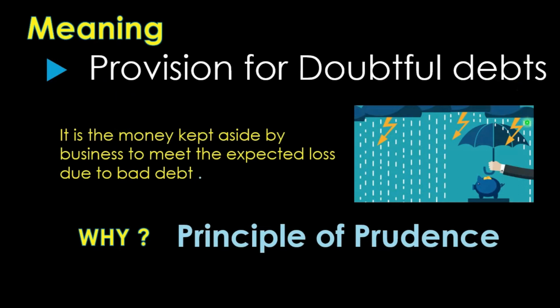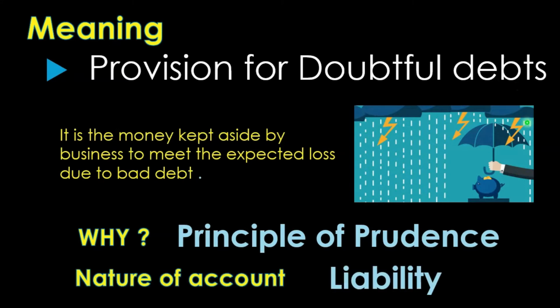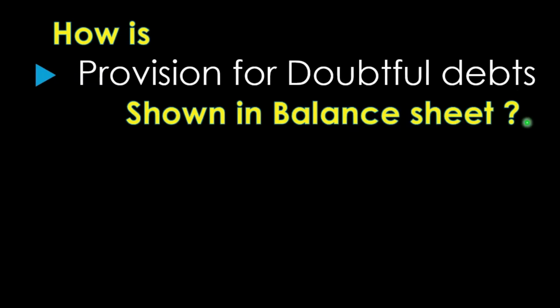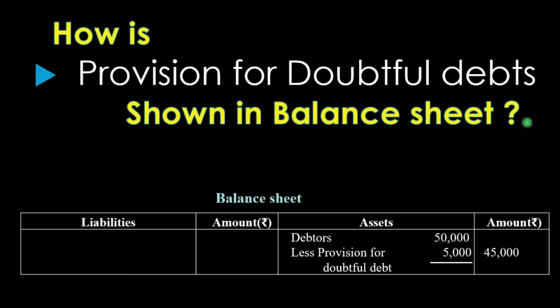And when you talk of nature of the account of provision for doubtful debt, so please remember, according to modern approach, the nature of account is liability. So provision for doubtful debt is a liability of the business. And regarding the depiction in the balance sheet, please remember that there are 2 ways to show provision for doubtful debt in balance sheet.